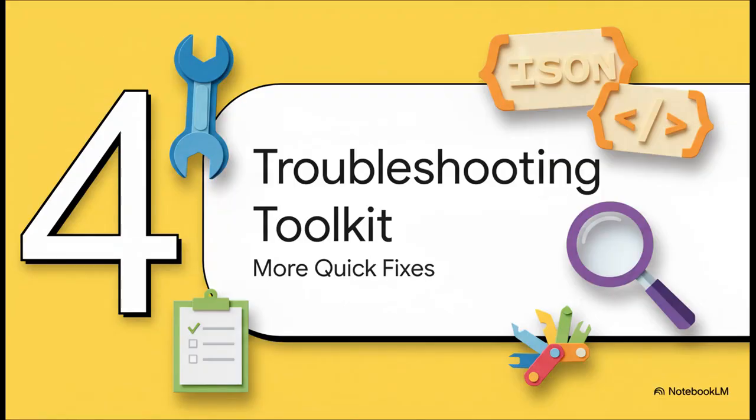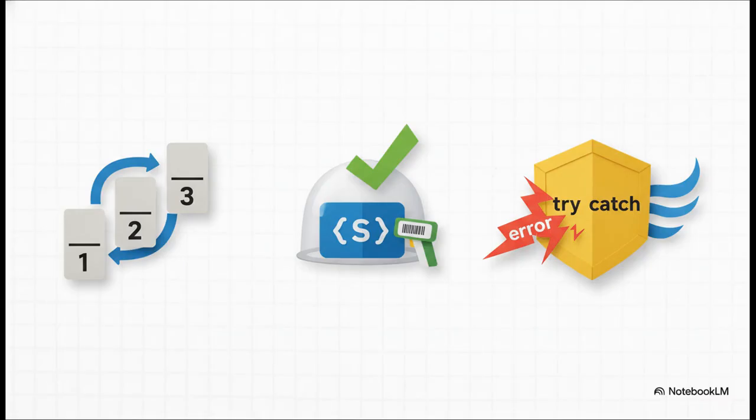Now look, the code node method is going to solve like 90% of your issues. I'm serious. But for those other really tricky cases, let's add a few more tools to your troubleshooting toolkit. This is going to make you a true JSON master in n8n. Here are 3 quick-fire checks to always keep in mind.